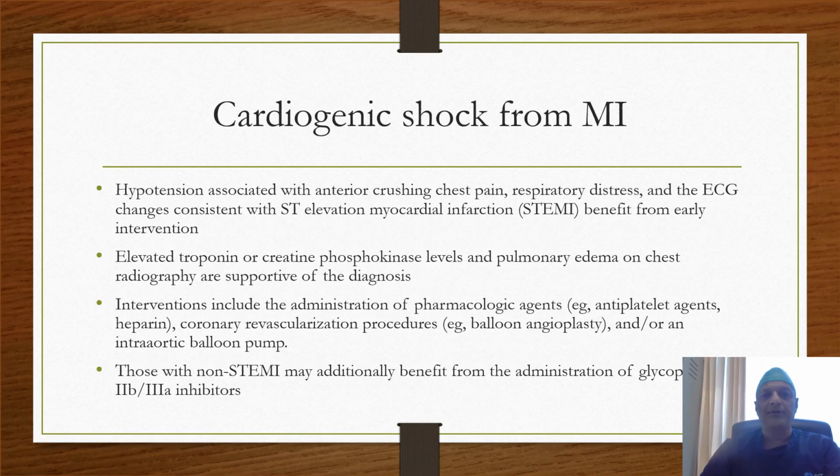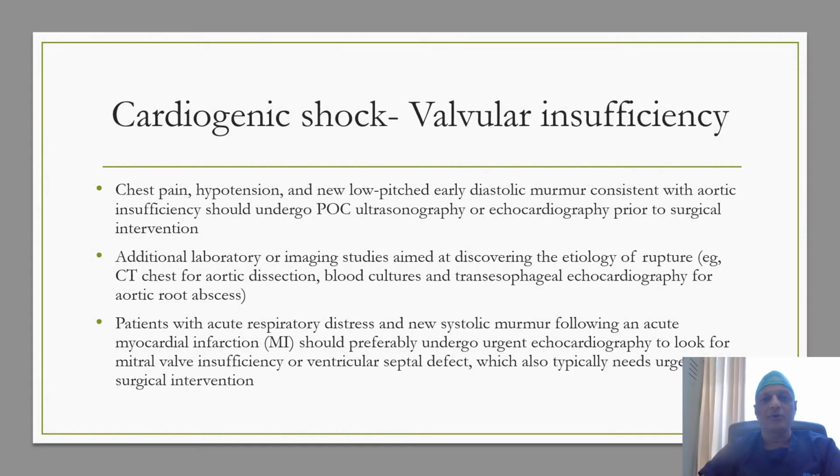The typical history of a patient with cardiogenic shock due to MI is one of chest pain, and the patient may be in respiratory distress. The diagnosis is made on the basis of history, serial ECG changes, serial cardiac enzyme changes, and the echocardiographic findings. The interventions include administration of pharmacological agents in the form of antiplatelet agents and heparin, and coronary revascularization procedures. Other than myocardial infarction, cardiogenic shock may occur in valvular insufficiency. Such situations are usually acute in nature and require surgical intervention.